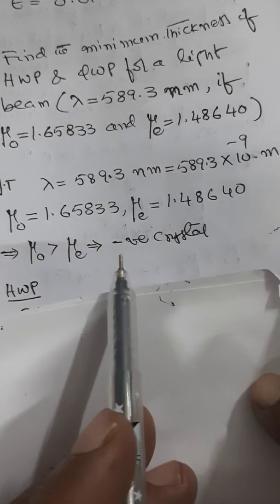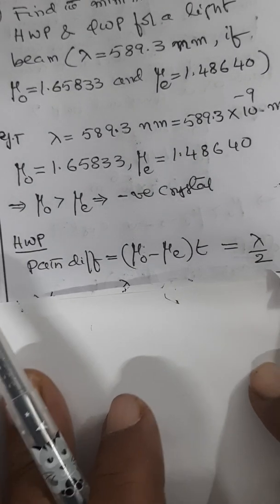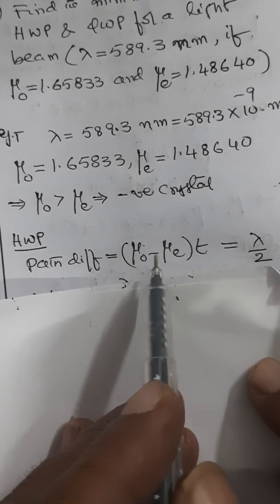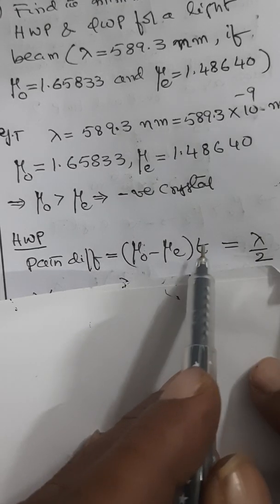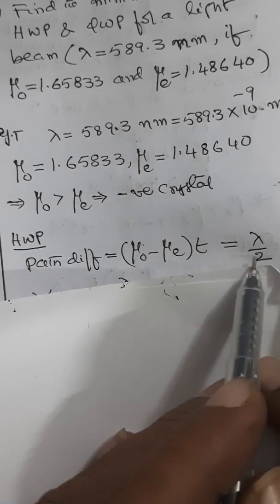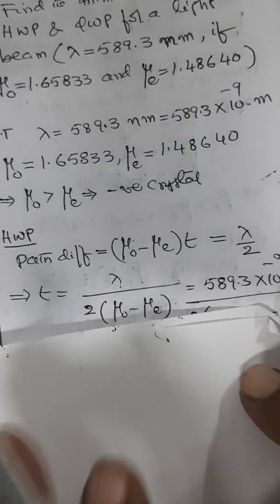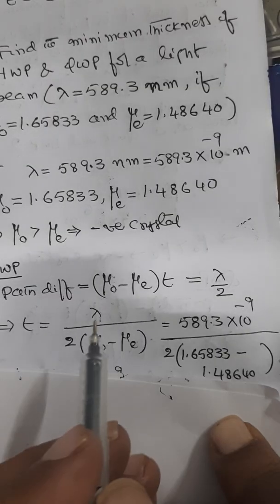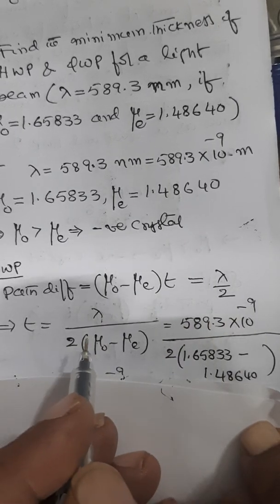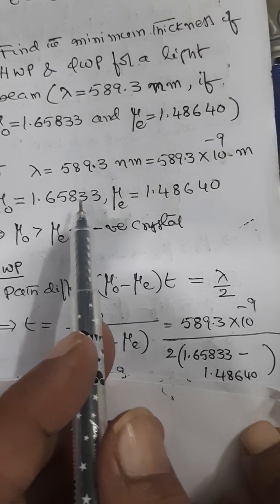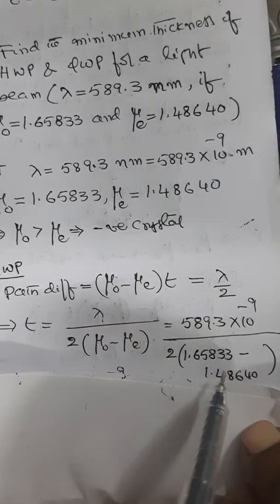So now take the half wave plate. For a half wave plate, the path difference is lambda by 2. That is, mu O minus mu E into T is equal to lambda by 2. We have to calculate the thickness, so T becomes, by cross multiplying, lambda by 2 into mu O minus mu E. That is the formula. Now substitute the values. Lambda is 589.3 into 10 power minus 9, divided by 2 into mu O, 1.65833, minus mu E, 1.48640. So this is the expression.